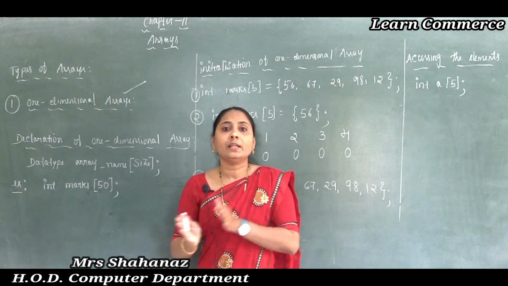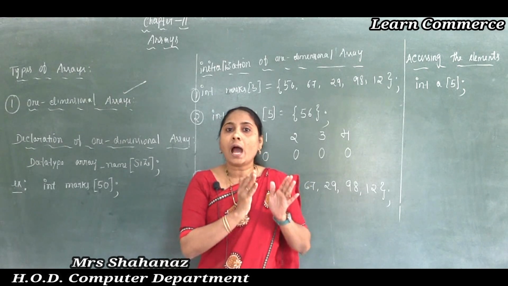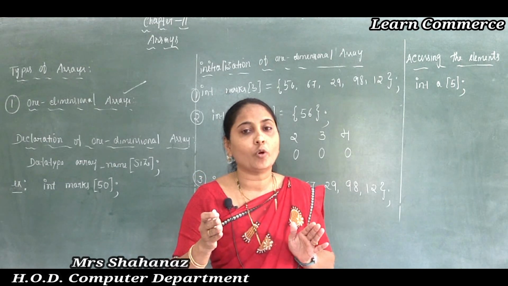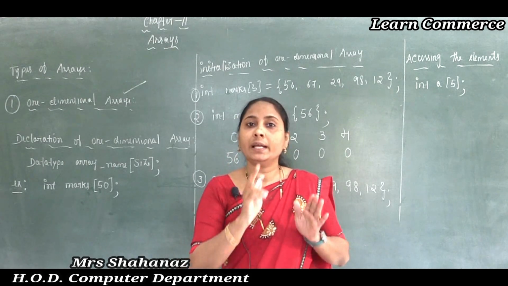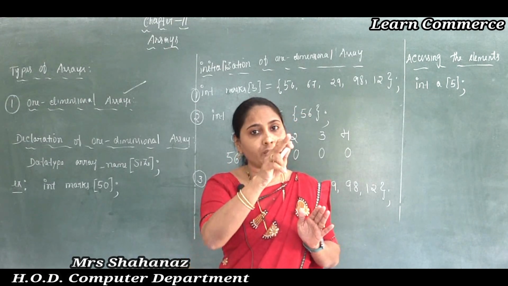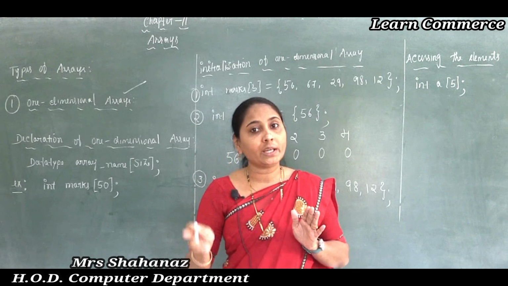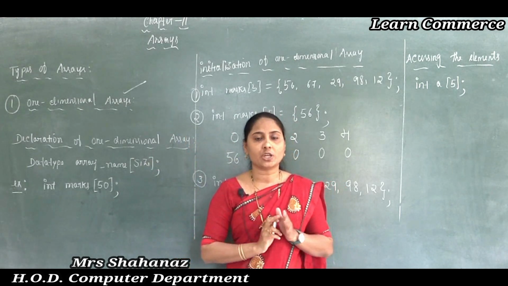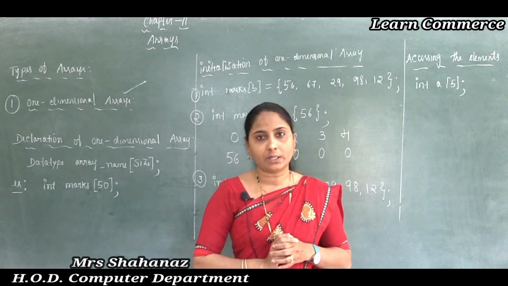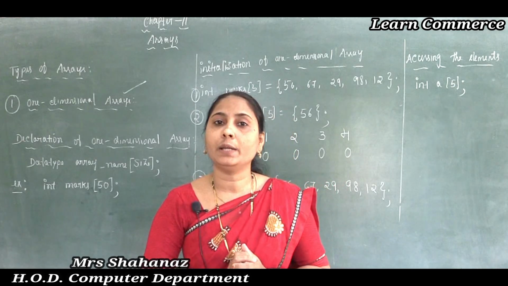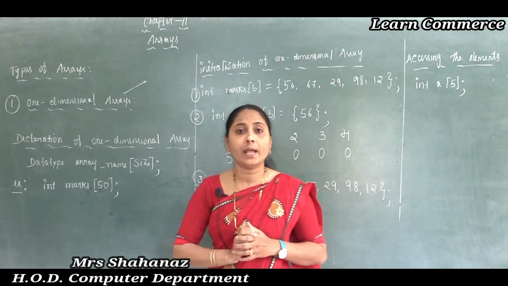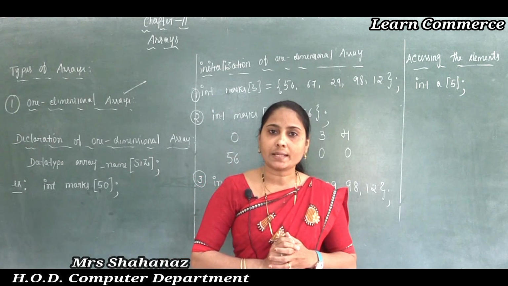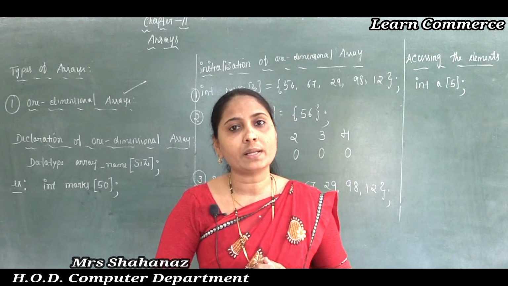As we know, the first element 10 has the position value 0, and later the position values continue: 10 at 0, 20 at 1, 30 at 2, 40 at 3, and lastly 50 has the position value 4, correct? So we can say that the one dimensional array is an array in which each element is accessed by using only one subscript.